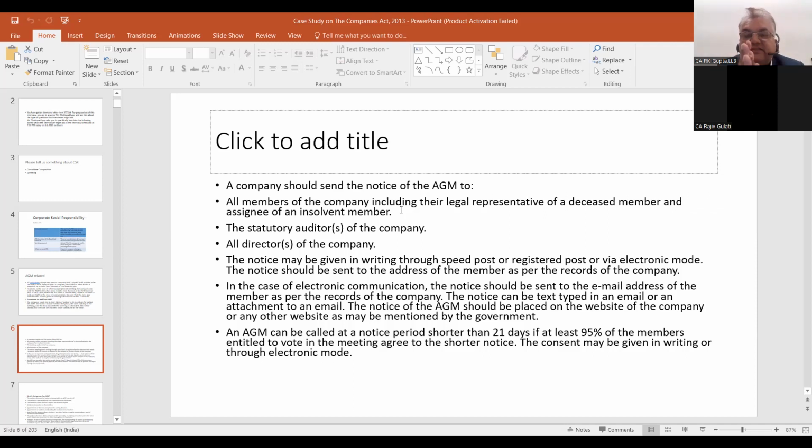And besides members, who else should be given the notice? Statutory auditors of the company, and all directors of the company. Internal auditors also need to be given? Statutory auditors must be given; internal auditors need not be given. The notice may be given in writing, through speed post or registered post, or via electronic media.